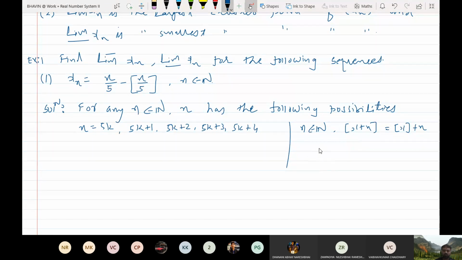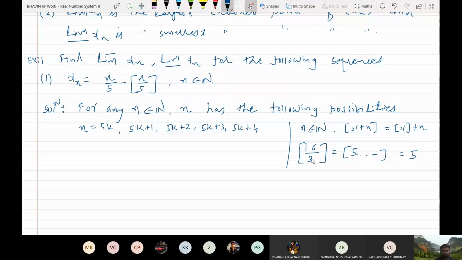Suppose, let me take 16 by, let us say, 3. I want to find out its integer bracket. You will get 5 point something, isn't it? So the bracket is just 5. If you divide 16 by 3, the answer is 5 point something, so the integer bracket function of 5 point something is just 5.